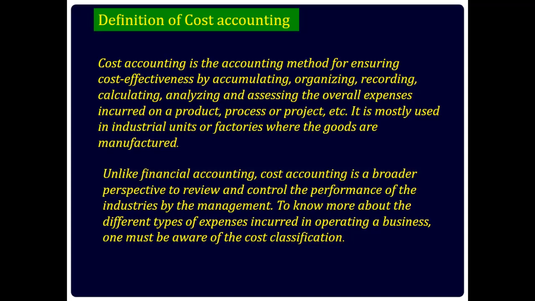With this, we know cost accounting is the process of recording and analyzing the costs that are involved in running the business. Cost accounting is the accounting method for ensuring cost effectiveness by accumulating, organizing, recording, calculating, analyzing, assessing the overall expenses incurred on a product, process, or project. It is mostly used in industrial units or factories where the goods are manufactured. To know more about the different types of expenses incurred in operating a business, one must be aware of its classification.